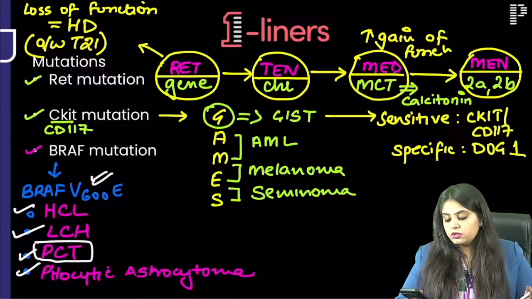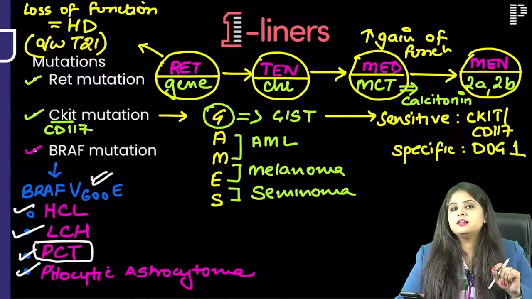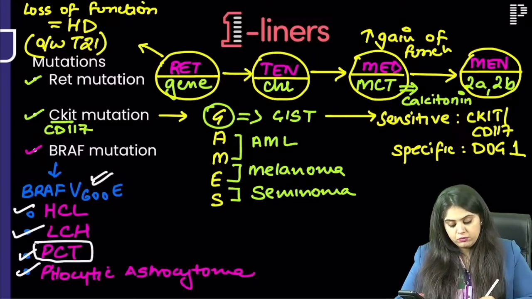Okay with everyone? Dr. Khushi, you are asking which thyroid tumor is common with PTEN mutation? That is important for NEET PG. That is follicular carcinoma thyroid. Okay, moving on to the next one.